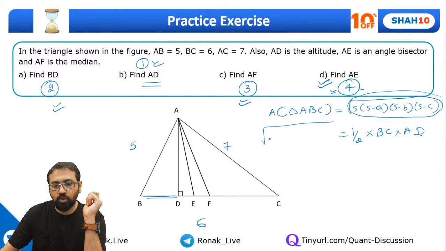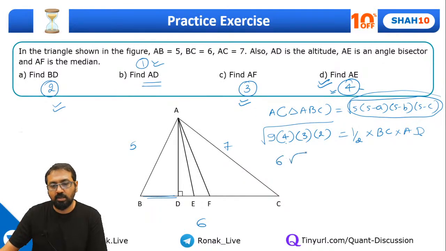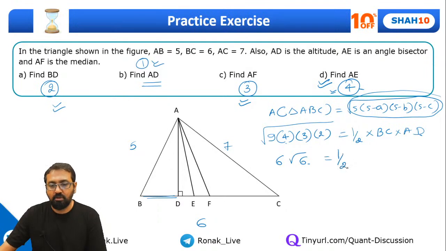So it will be under root of 9 into S minus A. So 9 minus 5, that is 4. S minus B, 9 minus 6, it's going to be 3. S minus C, 9 minus 7, it's going to be 2. So this is 9 4s are 36, 36 times 6, and the square root of that is 6 root 6, which is equal to half BC.